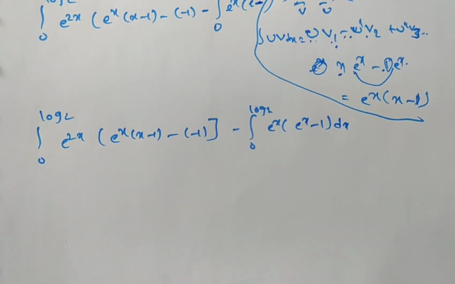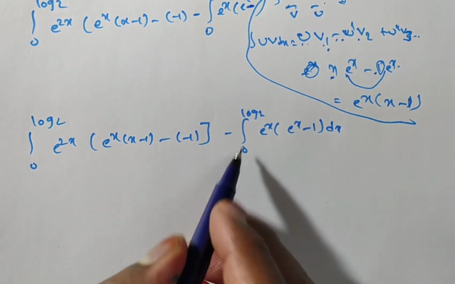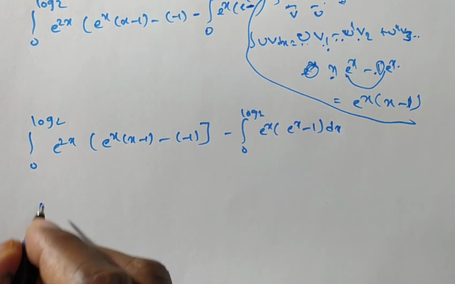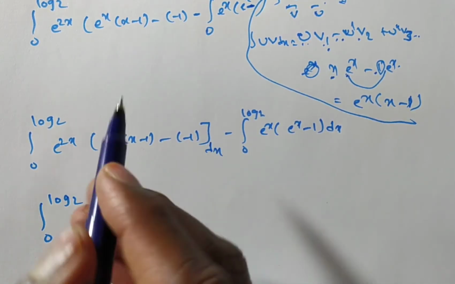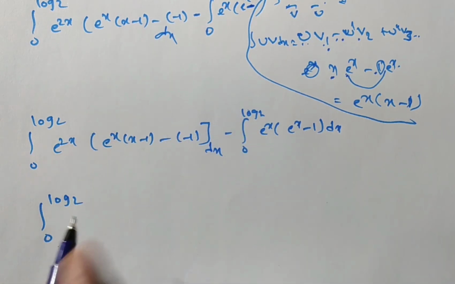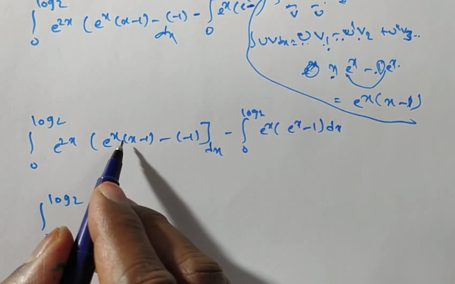Now you observe this all are in terms of x only, so you can do integration with respect to x directly. Then you see integral 0 to log 2 is common, so integral 0 to log 2 I am writing outside into dx. Here you have, I forgot to write, sorry. Now e power 2x you multiply inside, then you will have e power 3x into x.